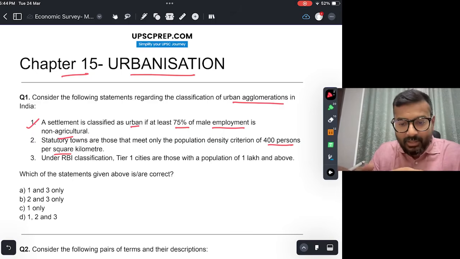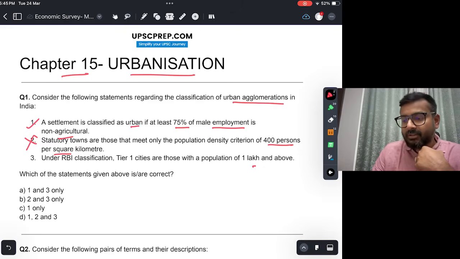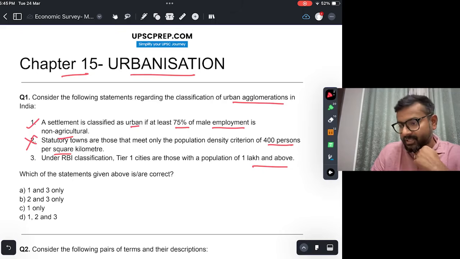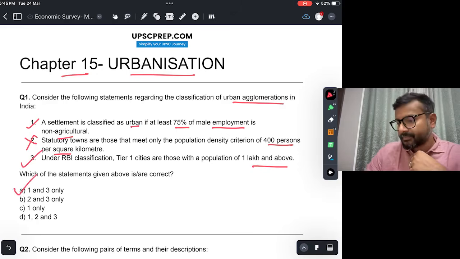Okay, they are governed by local bodies but need not meet all three census criteria. So this is not true. And under RBI classification, tier 1 cities are those with a population of 1 lakh and above. Okay, so this is true as per RBI classification. Tier 1 cities ka population 1 lakh and above hona chahiye. So the correct answer is A, 1 and 3.